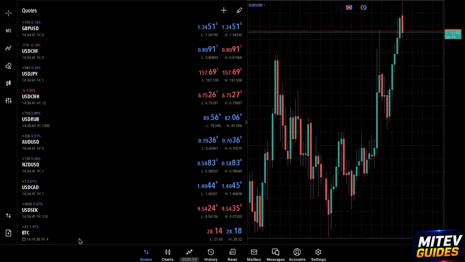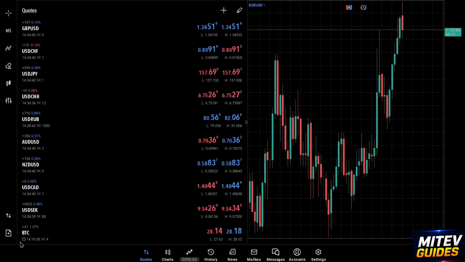To summarize, adding Bitcoin to MetaTrader 5 begins by opening the MetaTrader 5 app and tapping the Add button at the top of the screen. Next, use the search bar to search for BTC. Once the search results appear, tap the plus button next to BTC USD. After that, return to the home page of MetaTrader 5 and scroll through your market watch list, where you'll find BTC USD ready to view, analyze, and trade if supported by your broker.